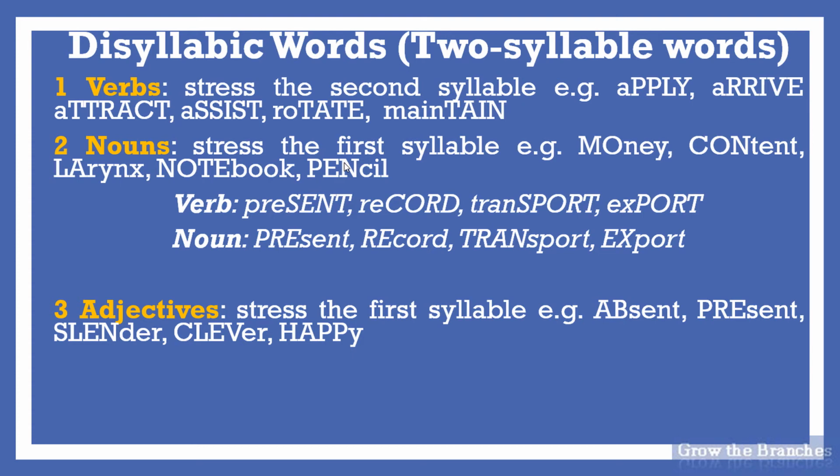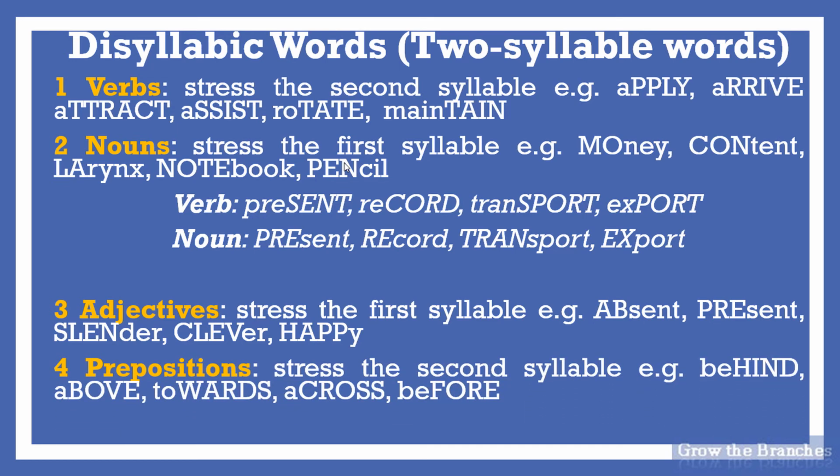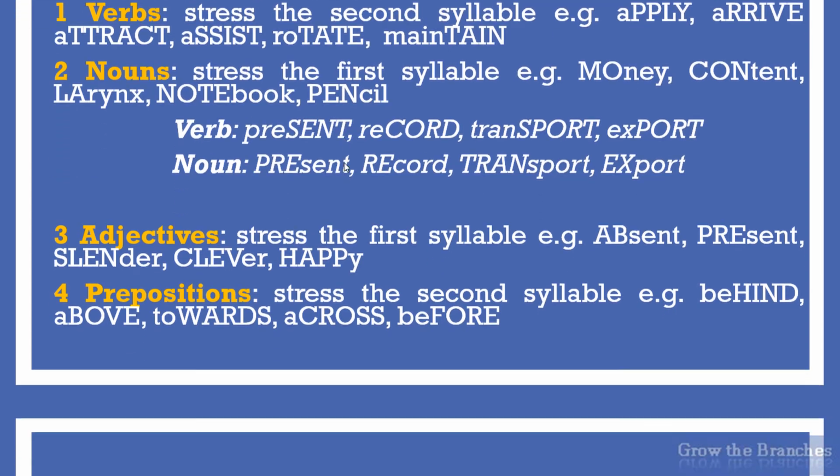In addition to that, if you add the suffix -ly to adjectives in order to make adverbs, stress stays in the same place. Happy, happily. Faithful, faithfully. The suffix -ly that makes adverbs does not affect any change on stress placement for adjectives. Stress stays in the same place. 4. Prepositions. Like verbs, two-syllable prepositions frequently stress the second syllable. For example, behind, above, towards, across, before, etc.